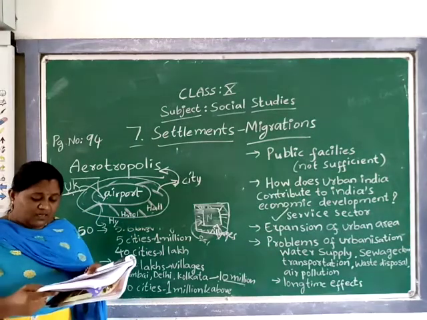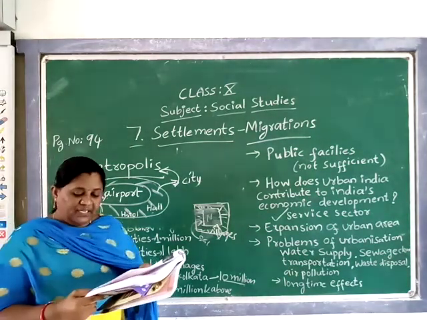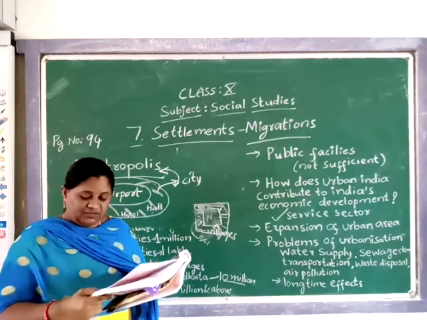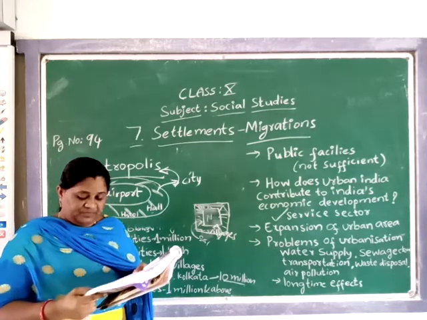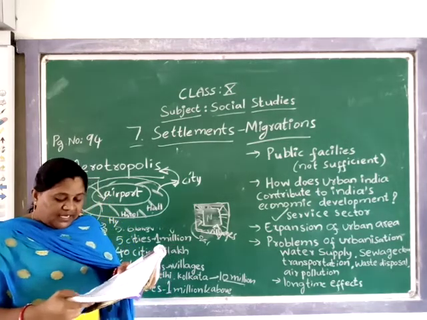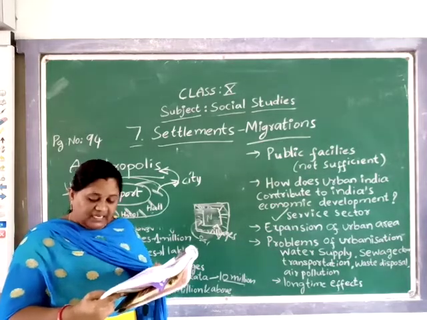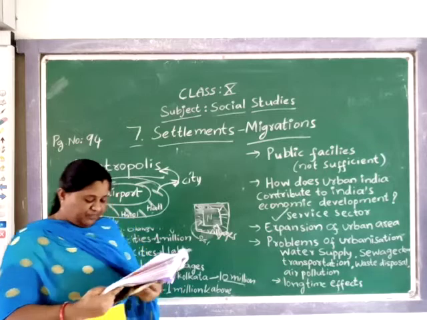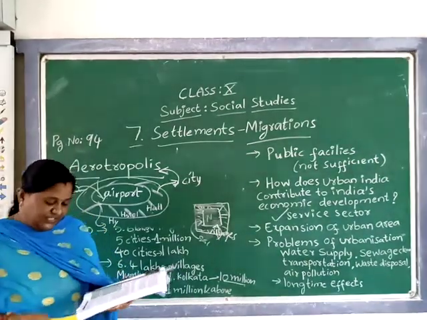Examples of emerging metropolises: Suvarnabhumi International Airport in Bangkok, Thailand. Dubai International Airport in Dubai, UAE. Cairo International Airport in Cairo, Egypt. And London Heathrow Airport in London, UK. All these airports are becoming emerging airport cities.